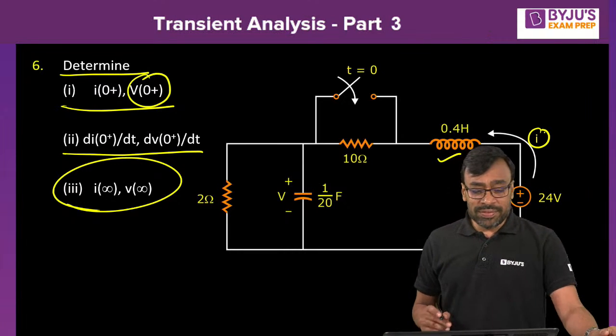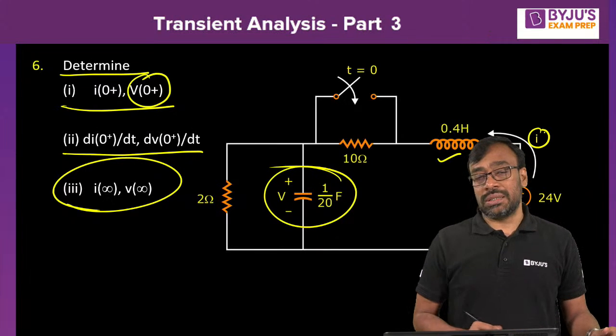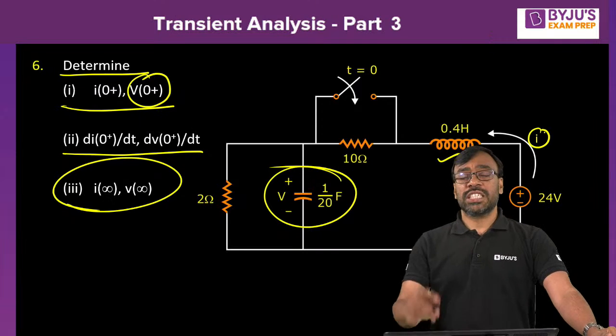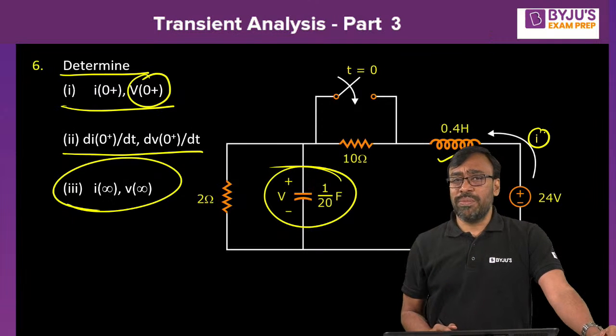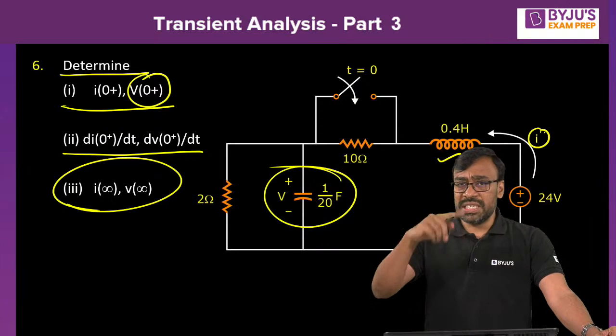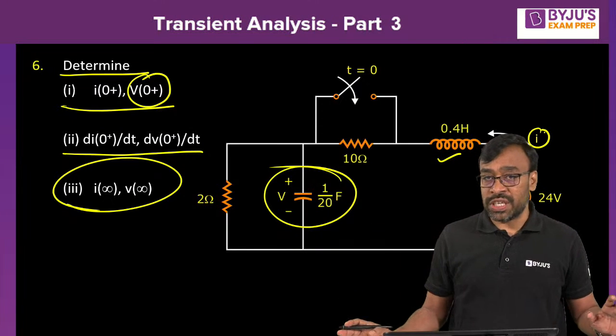Well, so I of 0 plus and V of 0 plus. What is V here, Nana? V is the voltage across the capacitor. What is the procedure to find the voltage across the capacitor? Can anybody tell? Just by the first step, that is the t equal to 0 minus equivalent only, right? Because voltage across the capacitor may not change instantaneously. Vc of 0 plus is equal to Vc of 0 minus. Simply you're going to get the answer in the first step itself.